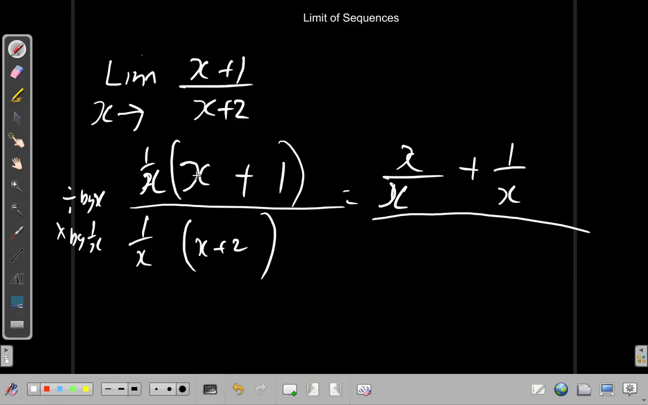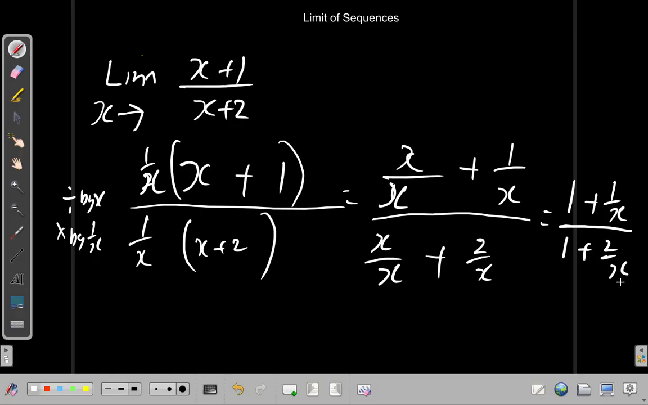1 over x times x would be x over x. 1 over x times 1 is 1 over x. 1 over x multiplied by x is just x over x, plus 2 times 1 over x will be 2 over x. What would that mean in this case? Let's see. x divided by x is just 1, plus 1 divided by x, all over 1 plus 2 divided by x.